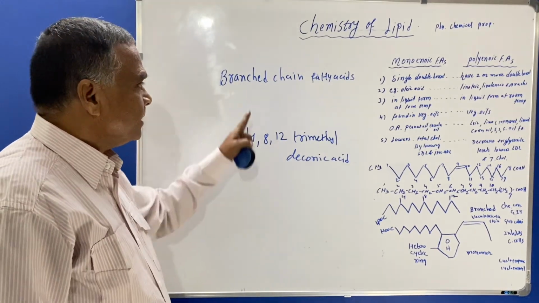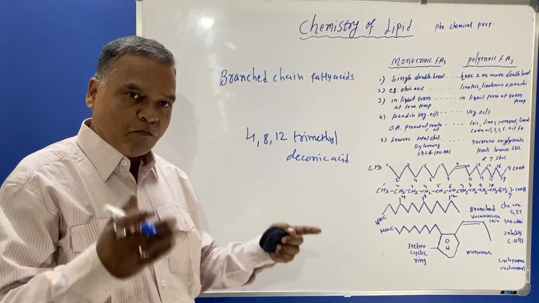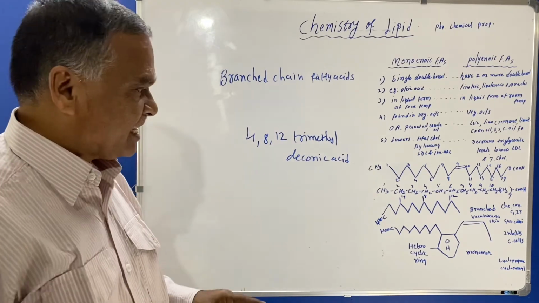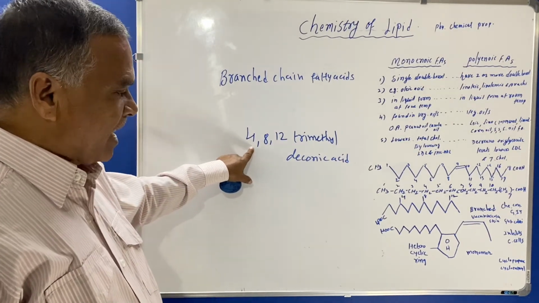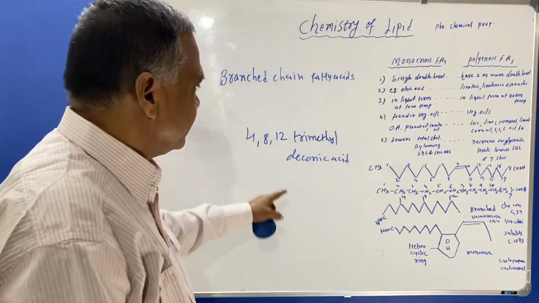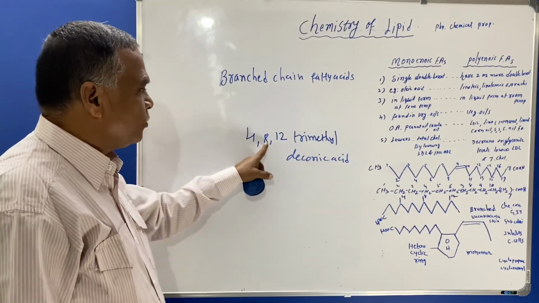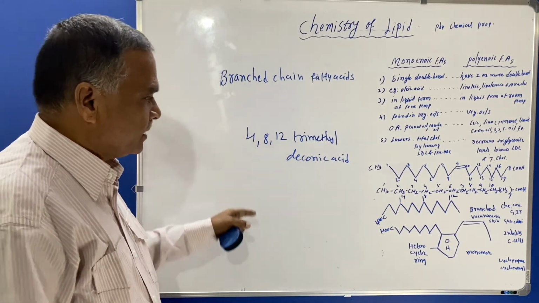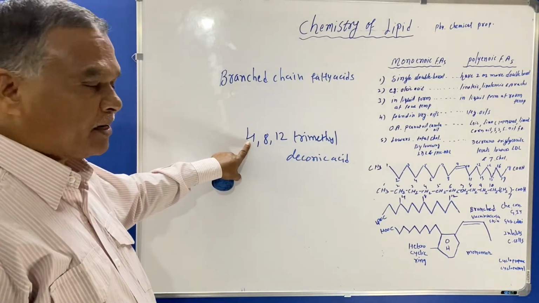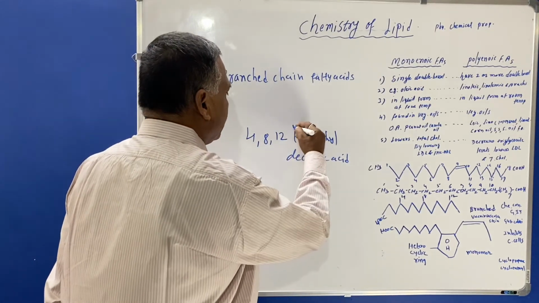Because the branched chain fatty acids will contain either 1, 2 or many methyl groups in the structure. Therefore, it has methyl groups at the 4, 8 and 12 carbon atoms. These are not double bonds but methyl groups present at carbon atom number 4, 8 and 12. Therefore it is said to be trimethyl dodecanoic acid.